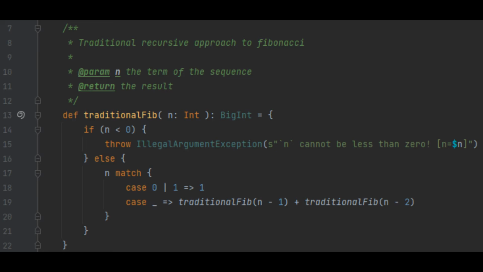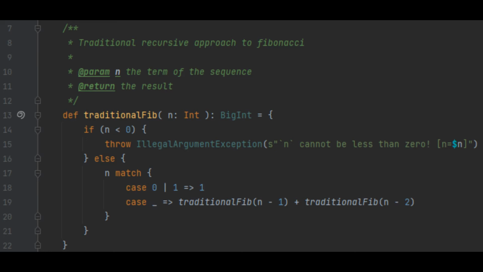Given an input n, we recursively compute the preceding two terms until we reach our base cases, the 0th and first terms, defined here as 1. Note, you can also define the 0th term to be 0, which shifts the index I've used here by 1.